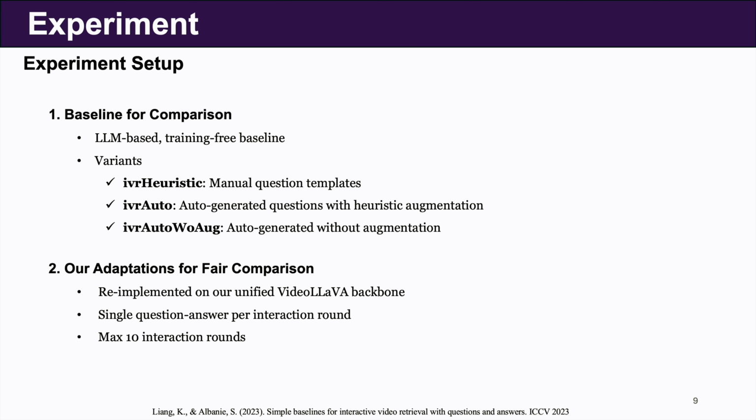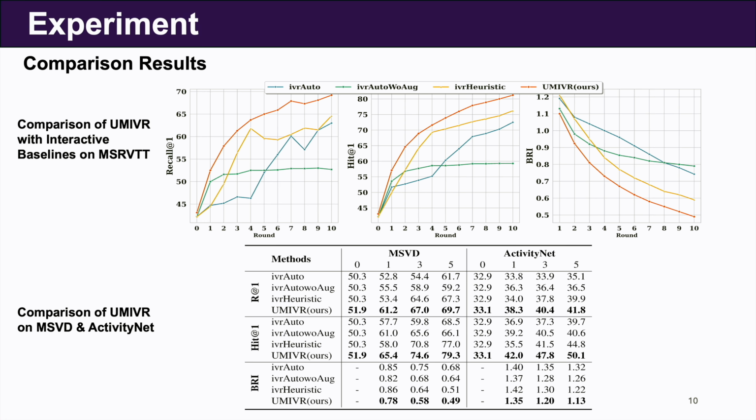To validate our work, we compared UMIVR against strong baselines from IVR. We re-implemented them on our own architecture to ensure a fair comparison, guaranteeing that performance gains come directly from our uncertainty minimizing strategy. Our results are clear. On MSR-VTT, our method, the orange line, consistently outperforms all baselines in both accuracy and efficiency. This strong performance also generalizes to the MSVD and ActivityNet datasets, confirming that minimizing uncertainty is a broadly effective strategy.